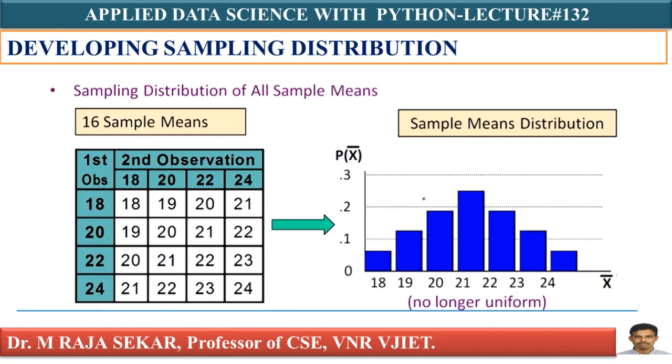If you compare this particular graph with the previous graph, if I take a single sample of size 1, that means if I take the population as it is, we were getting a uniform distribution. Now it is no longer a uniform distribution. Now it is a normal distribution. When you increase the sample size from 1 to 2, what's happening? You are getting a normal distribution. It is no longer uniform.